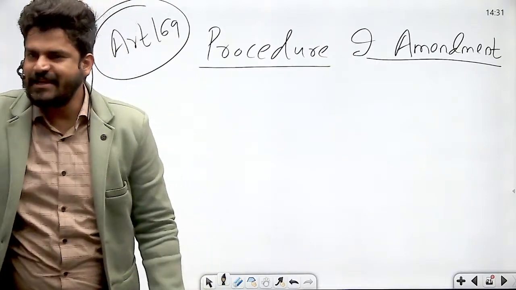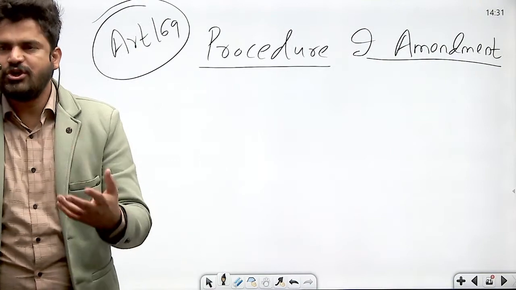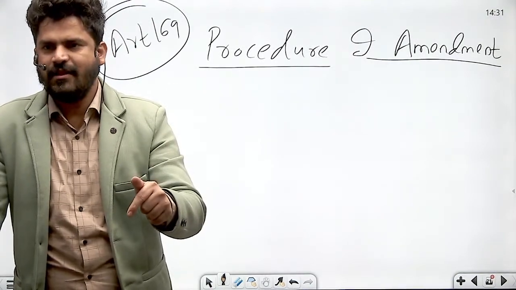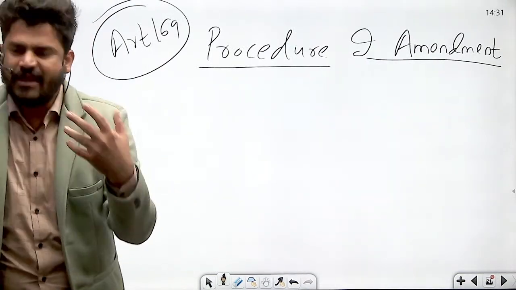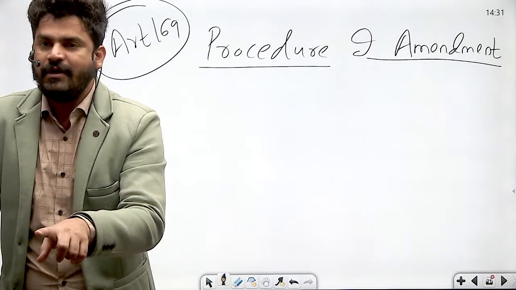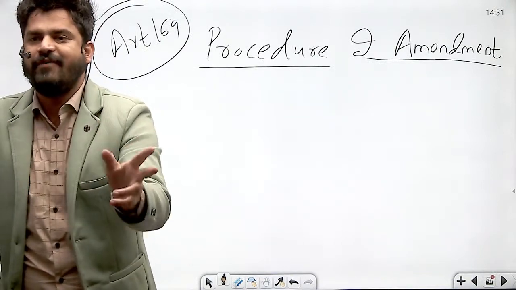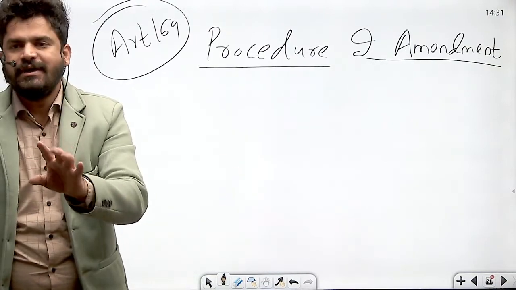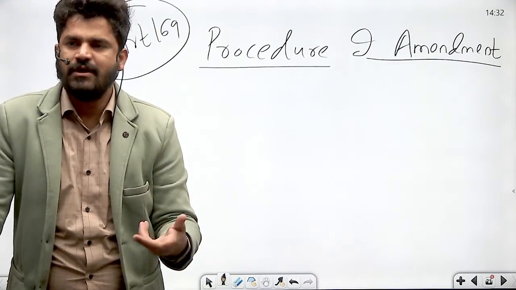Article 169 states that Parliament may by law provide for abolition of legislative councils in the states which have such a council, or creation of a legislative council in a state which does not have one, if the legislative assembly of the concerned state passes a resolution to that effect by majority of the total strength of the legislative assembly and majority of not less than 2/3 of the members present and voting.